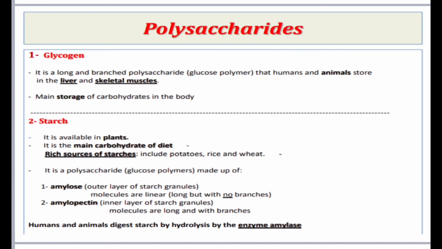It is a polysaccharide, a glucose polymer, made up of 1. Amylose, the outer layer of starch granules. Molecules are linear, long but with no branches. 2. Amylopectin, the inner layer of starch granules. Molecules are long and with branches. Humans and animals digest starch by hydrolysis by the enzyme amylase.